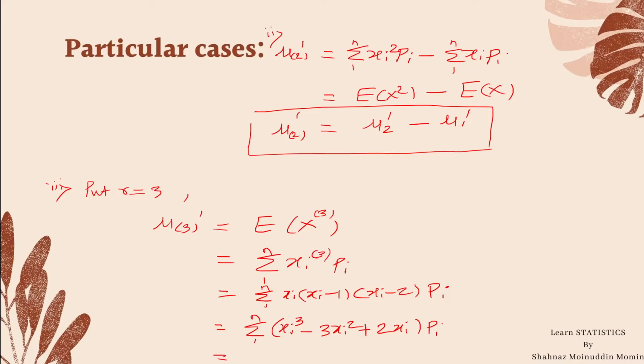We shall take summation pi inside the bracket, then we get summation xi cube into probability pi minus 3 summation xi square pi plus twice summation xi into pi. By observing this expression, we can find the first term is expectation of x cube, the second term is expected value of x square, and the last one is expectation of x.